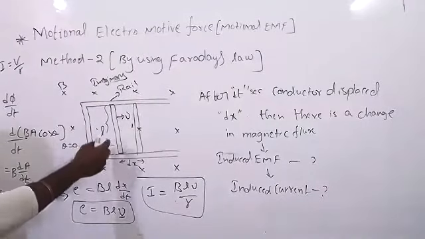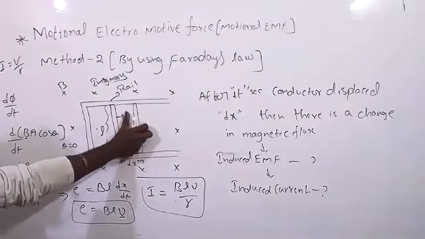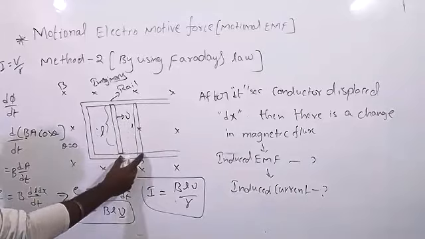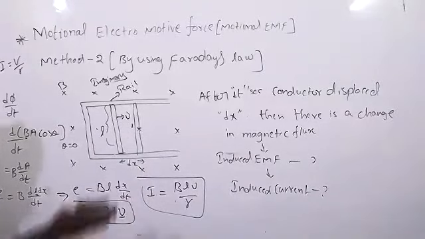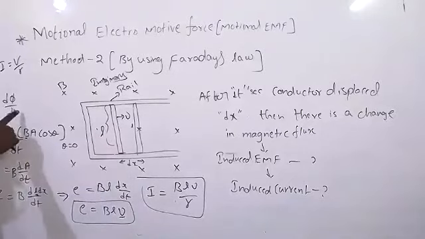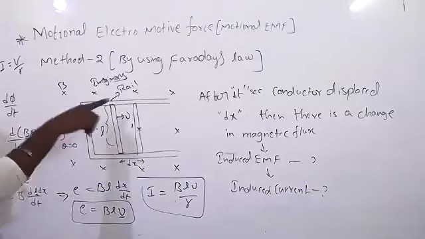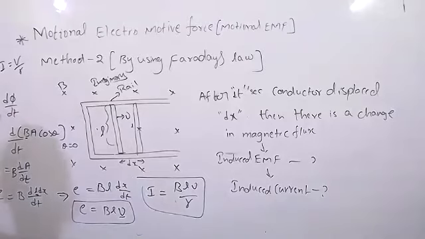The other one is Faraday's law, which is very easy. Before, there is no change in flux. To change the flux, we have displaced the conductor by dx. After displacement, the flux will change. How much the flux changed, how to calculate it? This is the formula by using Faraday's law. Clear? Let's see.